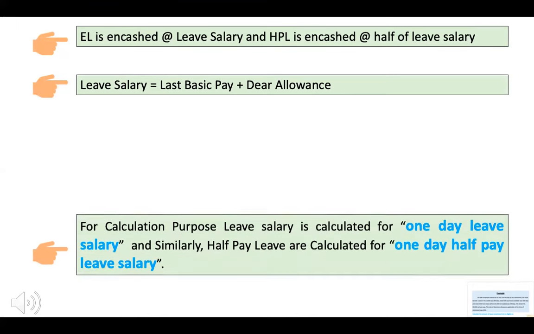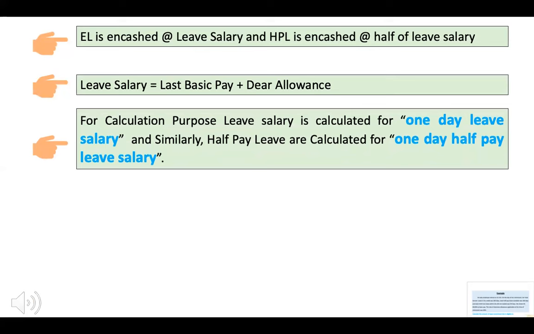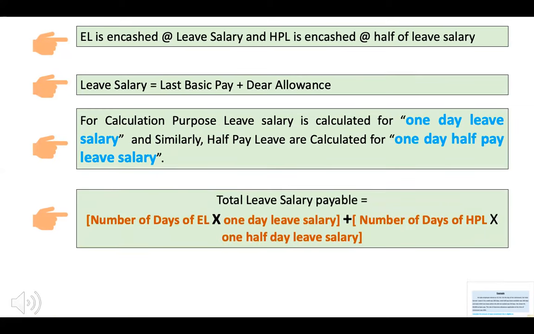For the calculation purpose, this leave salary is reduced to 1 day leave salary and half pay leave is reduced to 1 day half pay salary. Now the final calculation is that we encash the EL by multiplying the number of EL with 1 day leave salary, and half pay leave by multiplying the number of half pay leave with 1 day half pay leave salary, and we add the two figures.